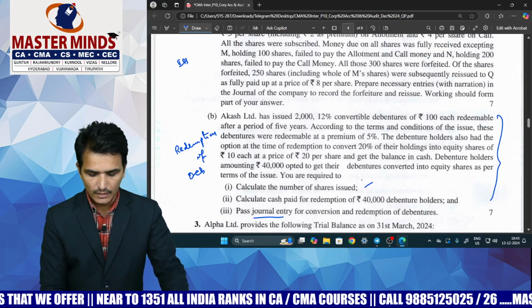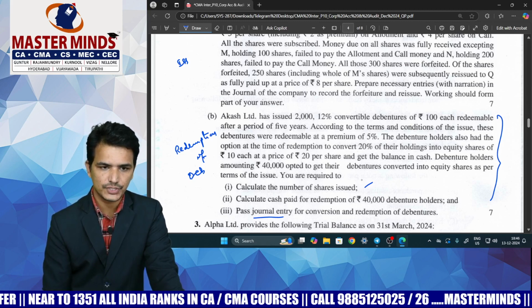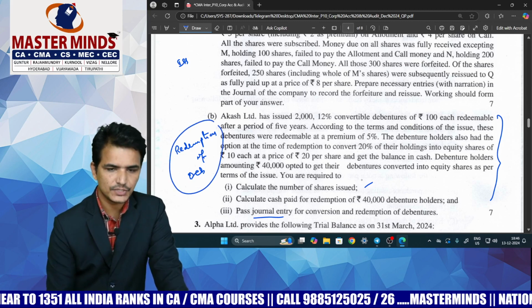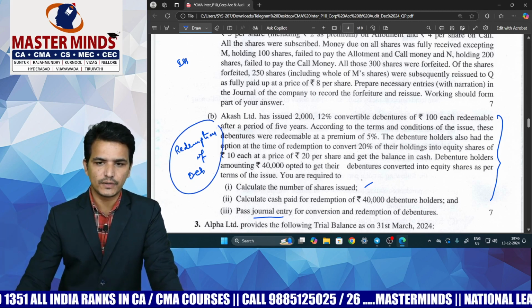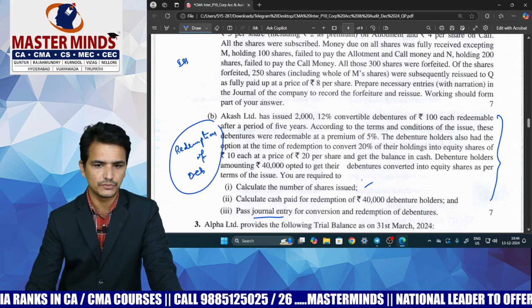So this is the additional point which is newly added in this question. Except for this question, all the remaining questions are covered from the institute sources only, and this is the only question they have given from the CA Foundation sources.